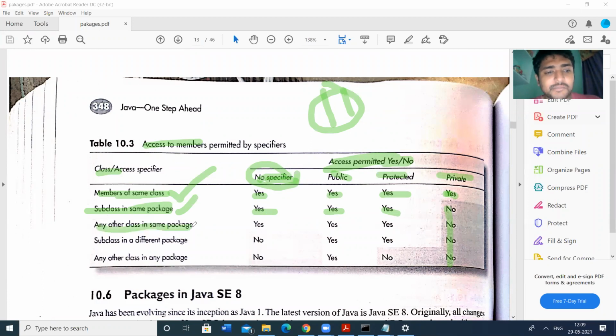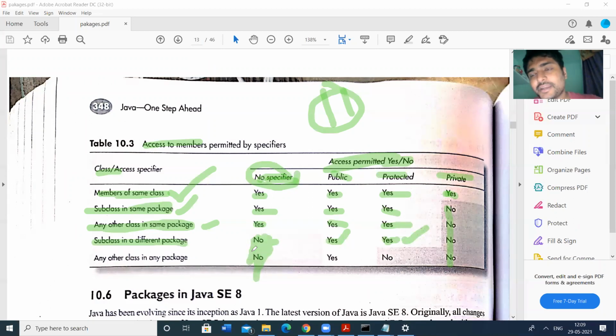Any other class in the same package can access the contents when you declare default, public, or protected. In all three cases it works. Next, subclass in a different package. A subclass in a different package can access protected members, and public also, of course. With no specifier, a different package cannot access.